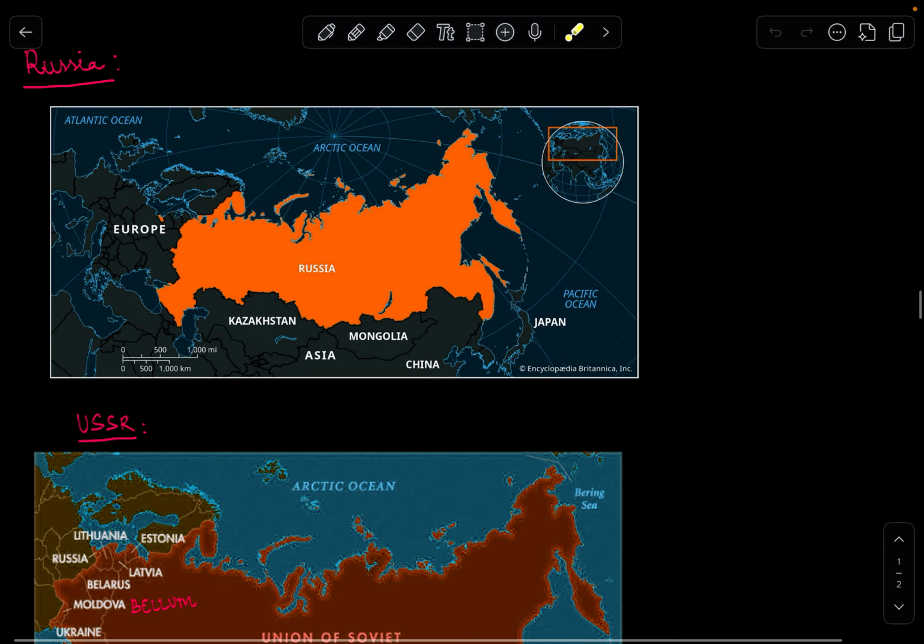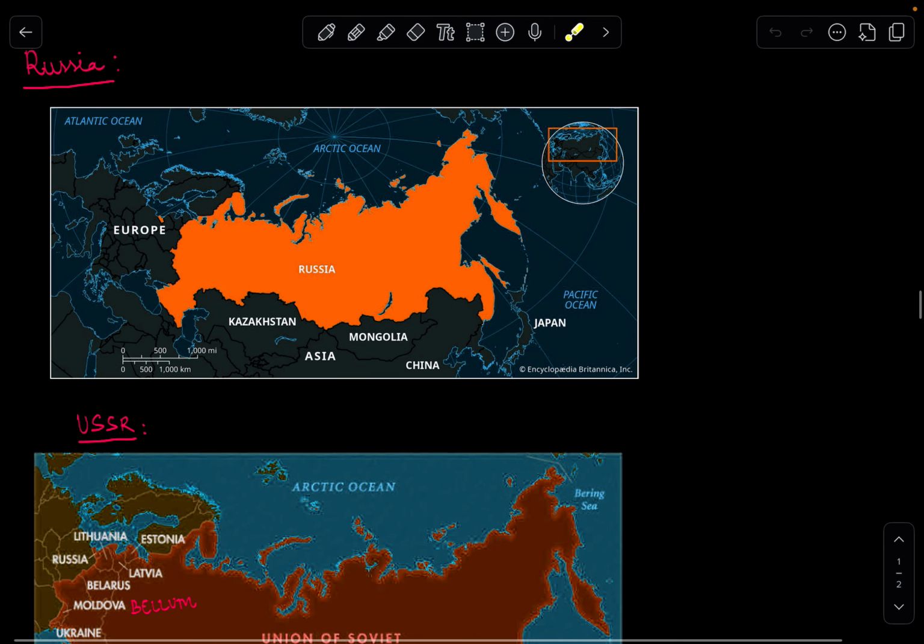So, moving on to Russia. So, Russia is also a part of Asia, and it lies to the northernmost part of Asia. Russia has its border towards the Arctic Ocean in the north, and then Pacific Ocean towards the east, and there are the Ural Mountains which basically form the land boundary between Europe and Asia.